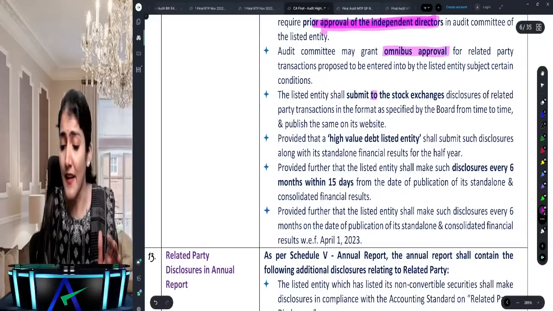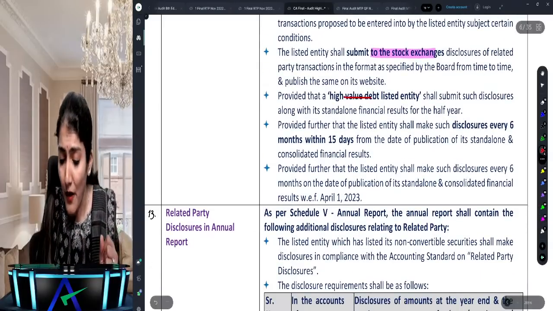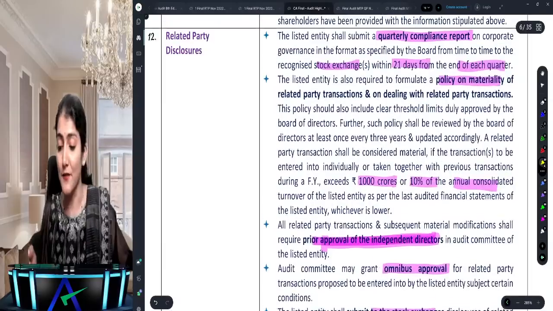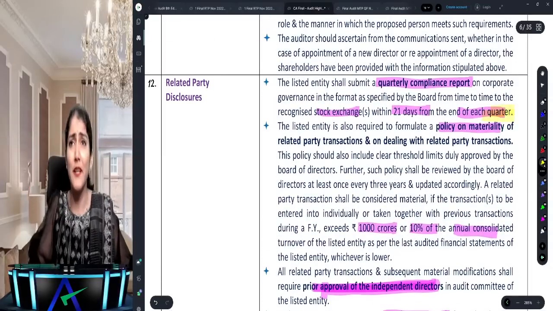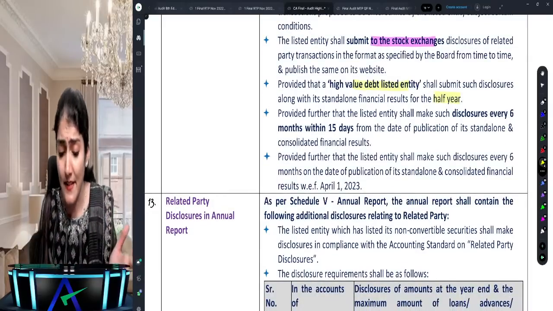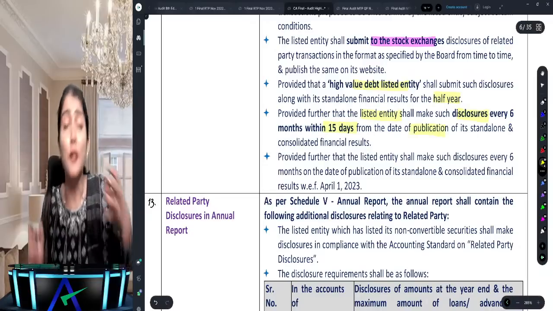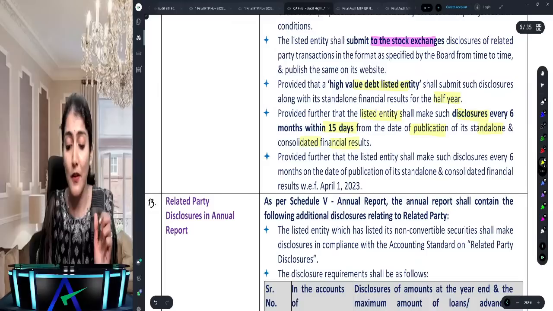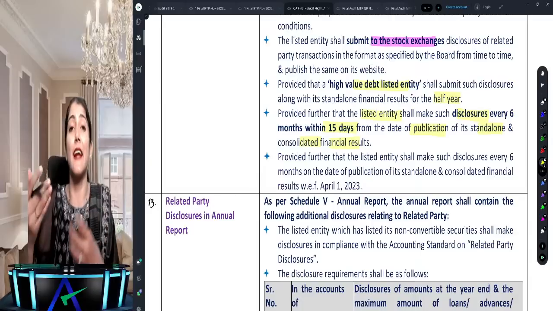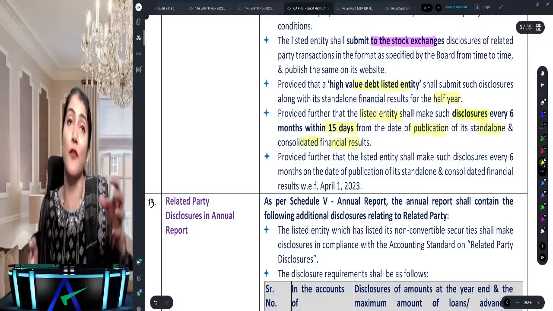Then it says the listed entity has to submit to the stock exchanges the disclosures of related party transactions. And again, for high value debt listed entities, these details are to be given on a half yearly basis. So here we said it has to be given at the end of each quarter, but for HVDL, high value debt listed entity, it is to be given at the half year. And the listed entity shall make the disclosures every 6 months within 15 days from the date of publication of its standalone and consolidated financial results. So say today, the listed entity has published its standalone and consolidated financial results. From today, within 15 days, it has to give the disclosures of related party.